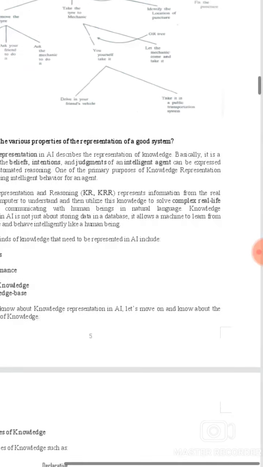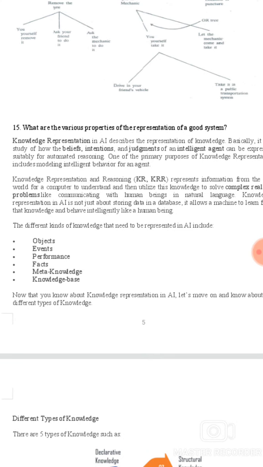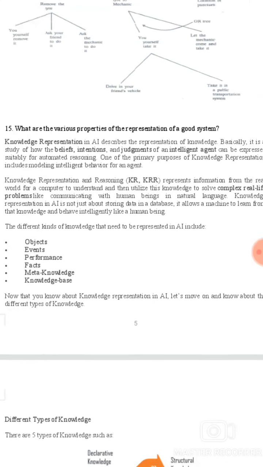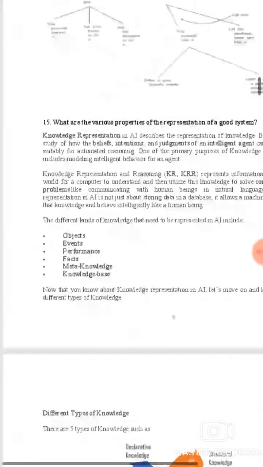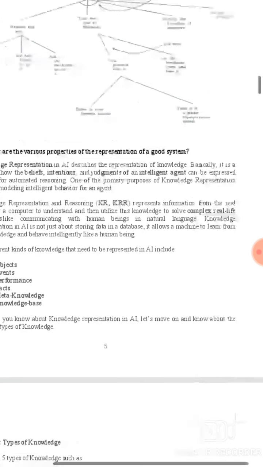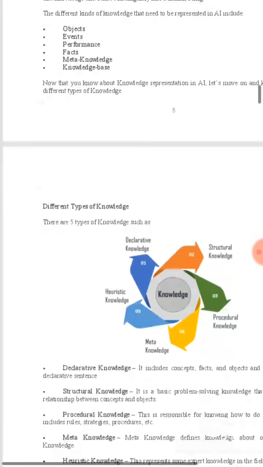Knowledge representation and reasoning represent information from the real world for a computer to understand and then utilize this knowledge to solve complex real-life problems like communicating with human beings in natural language. Knowledge representation in AI is not just about storing data in a database. It allows a machine to learn from that knowledge and behave intelligently like a human being. The different kinds of knowledge that need to be represented in AI include objects, events, performance, facts, meta knowledge, and knowledge base.